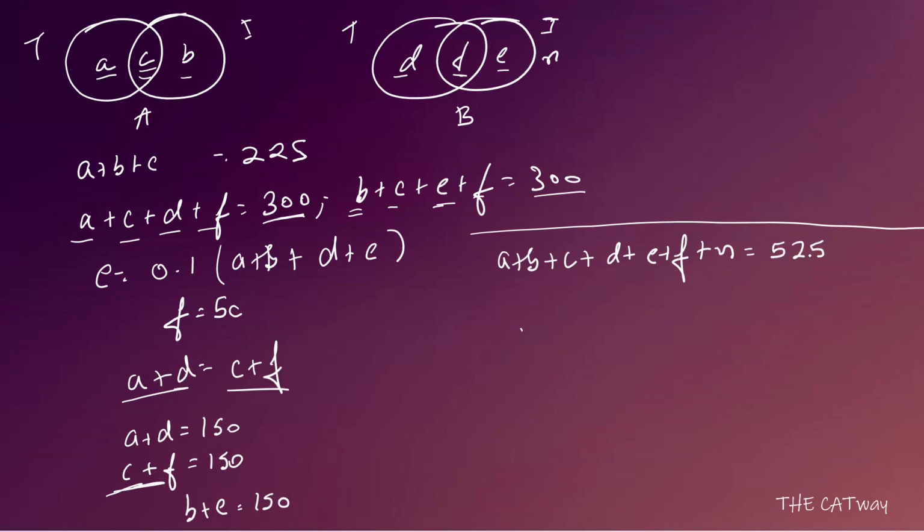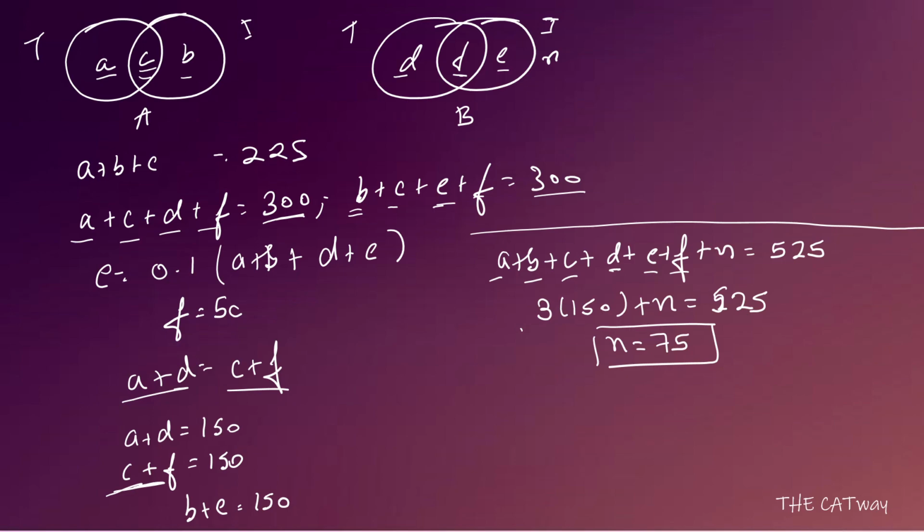The total number of bookings is equal to 525. From this, we know that A plus D, C plus F, B plus E all are 150 each. So there are three 150s, and there is one N left, which together equal 525. So N is equal to 75. I hope you can calculate it yourself. So we have N is equal to 75. Okay, let's move forward. Let's see what else we have.